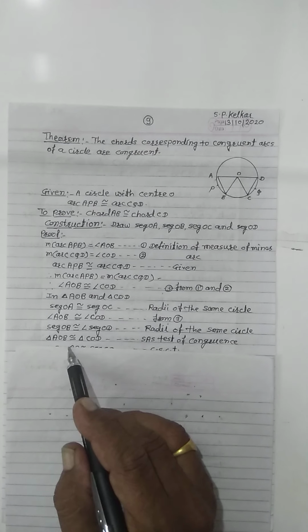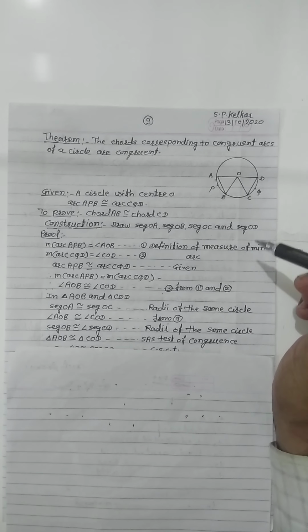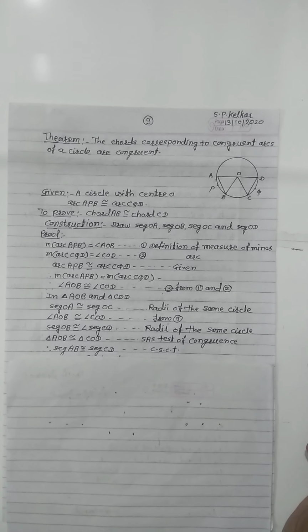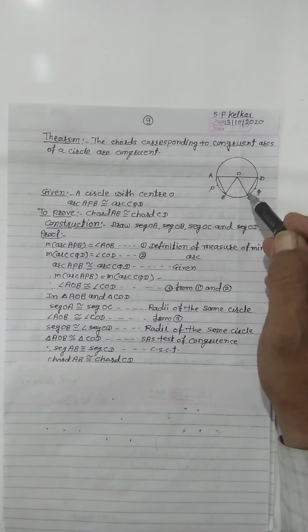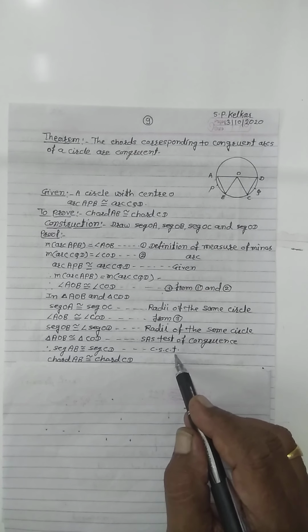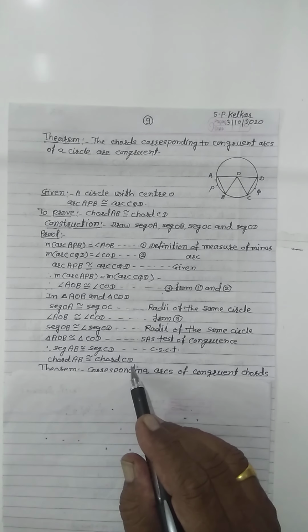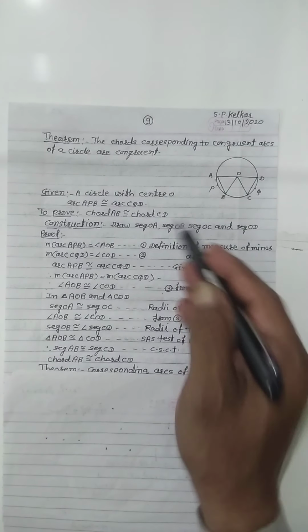Then triangle AOB is congruent to triangle COD by SAS test of congruency. Then we can say that segment AB is congruent to segment CD, that is the corresponding sides of congruent triangles. Then we write down chord AB congruent to chord CD. In this way we prove that the chords are congruent.